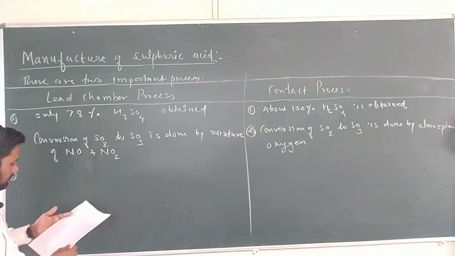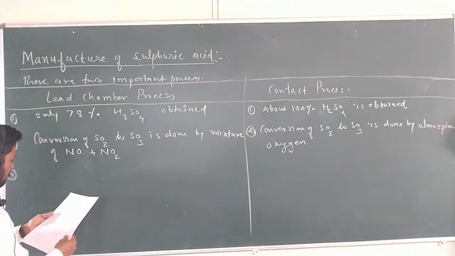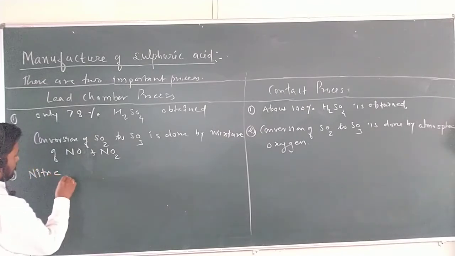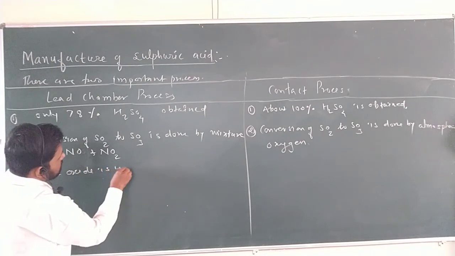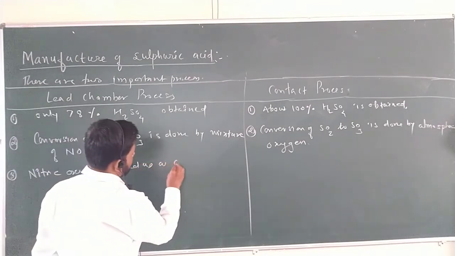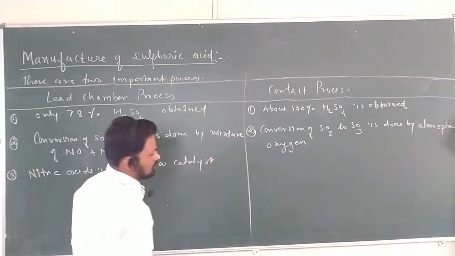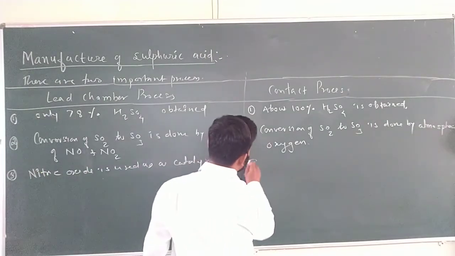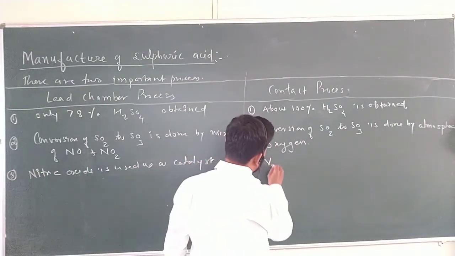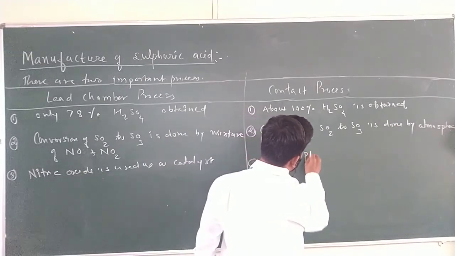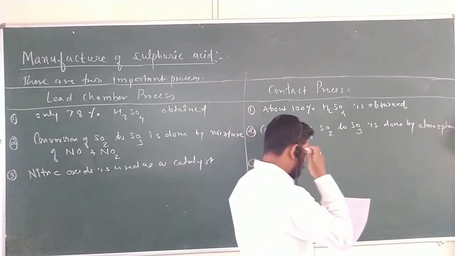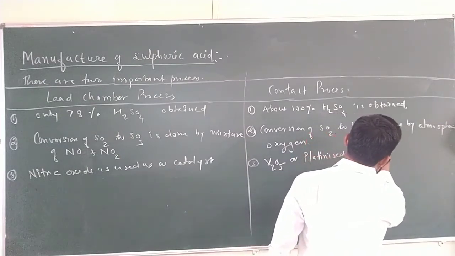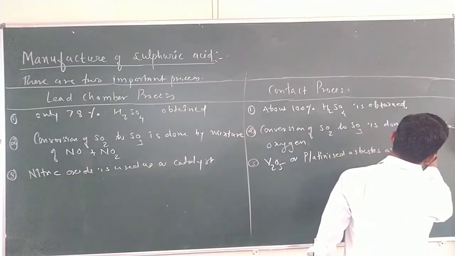And the third one we can see here, nitric oxide. Nitric oxide, that is NO, is used as catalyst in the lead chamber process, which is toxic, as we already know nitric oxide is a little bit toxic. In the contact process, V2O5 vanadium pentoxide or platinized asbestos are used as catalyst.